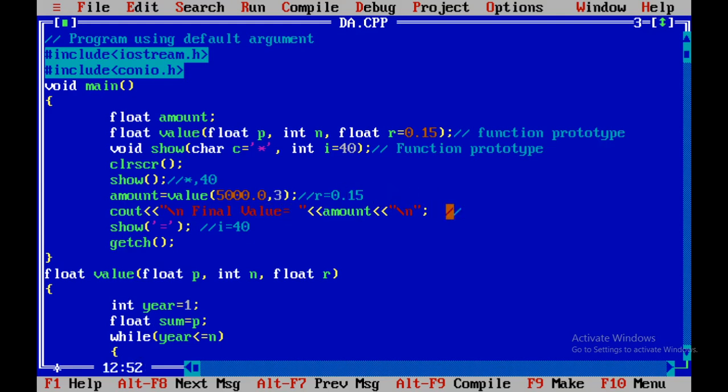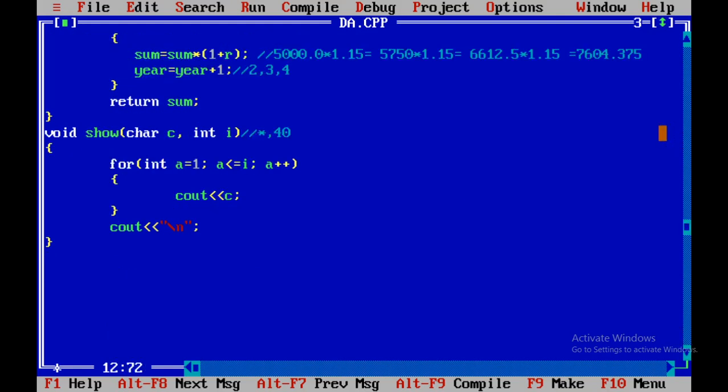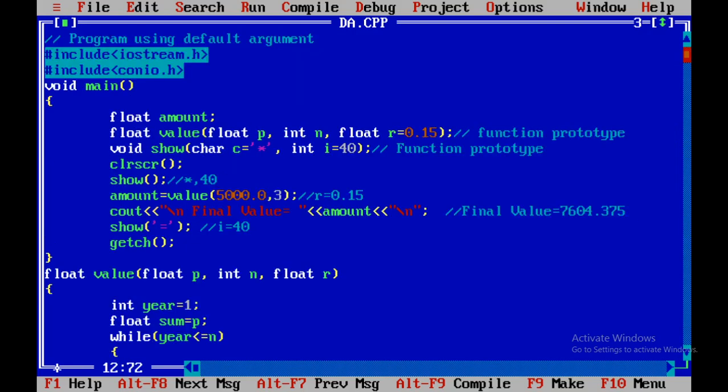Then for this line we will get the output as final value equals, what was that, 7604.375 I think. Let us see. Yes, 7604.375. So this line will get printed.